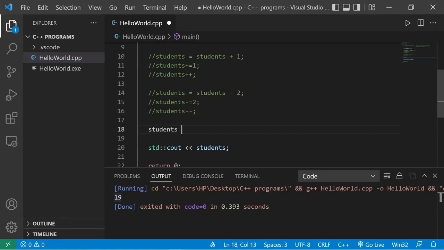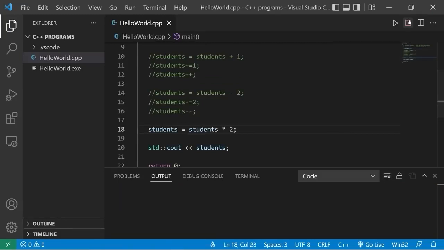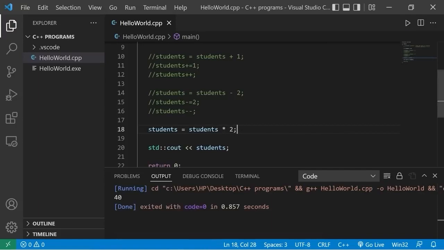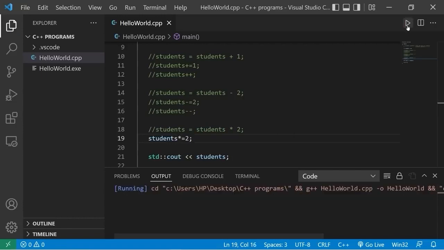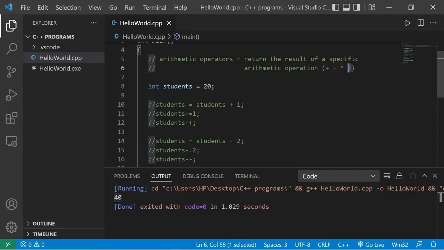Students equals students times 2. There are 40 students. Or we could shorten this to students times equals 2. And again, there are 40 students. For division, you use a /.